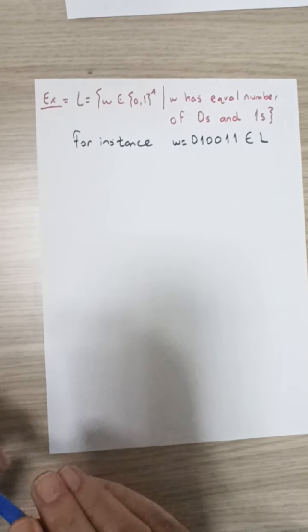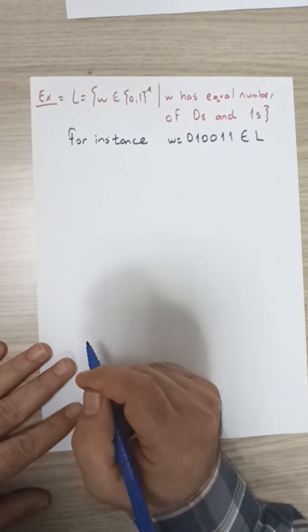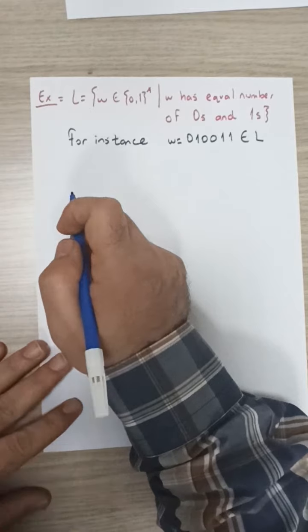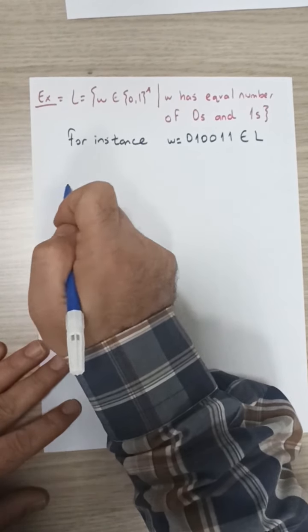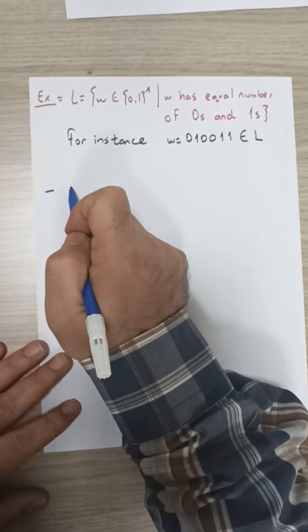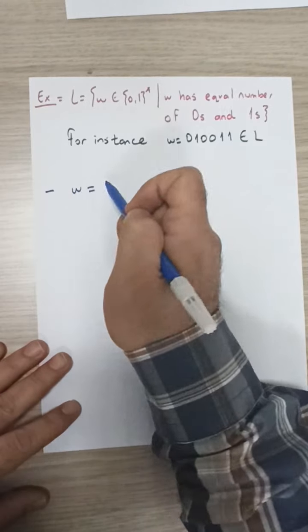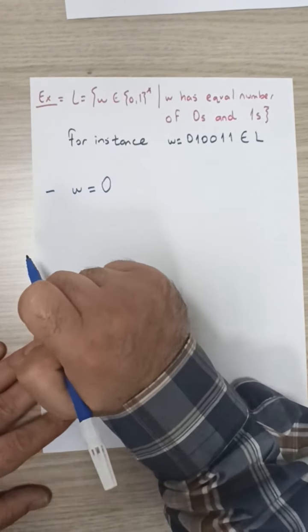Again, let's think in terms of induction to design such a grammar. So let's say that we have a W in L, in this language, that starts with a 0.